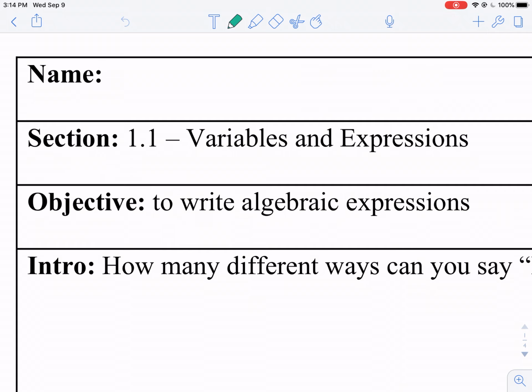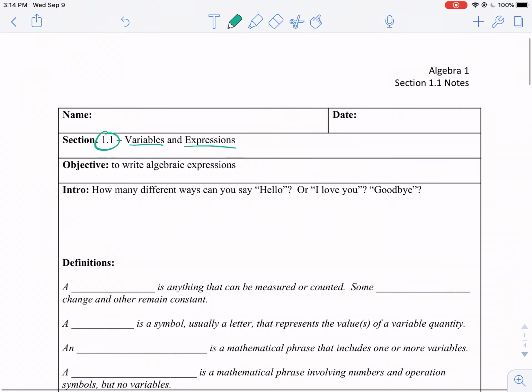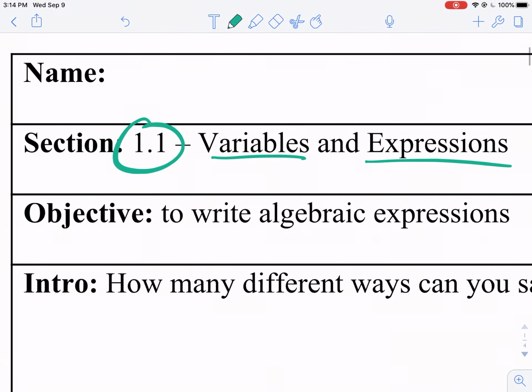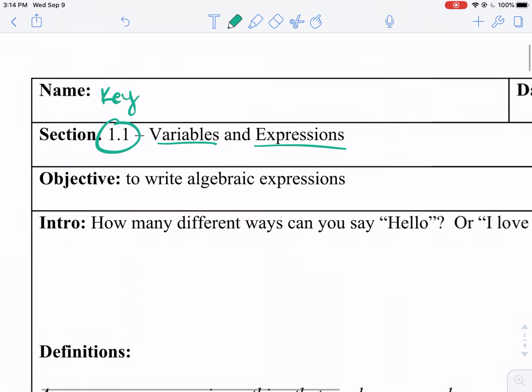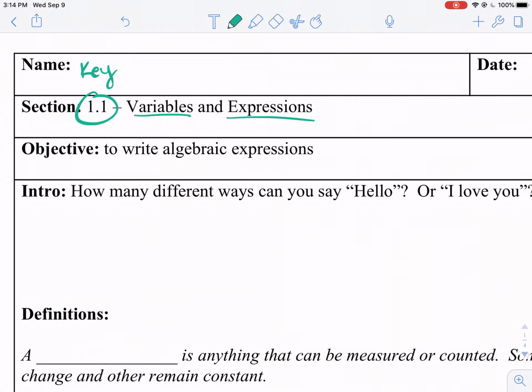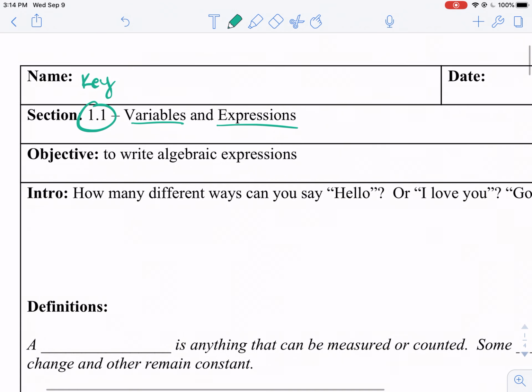Today we will be doing 1-1 on variables and expressions. Before we get started on our notes, make sure that you have this document. Go ahead and save it as a PDF in Notability or print it out. I recommend that you print it so that you can look back on it later when you're working on your iPad. Now that you have the notes up, go ahead and put your name on it and the date. And our objective of the day is that you will be able to write algebraic expressions.